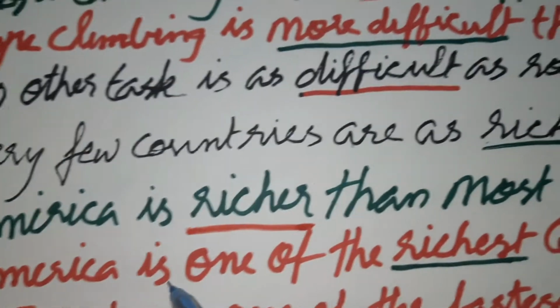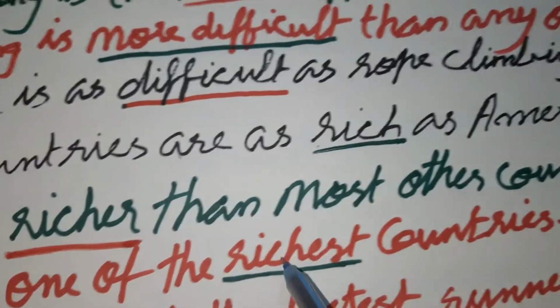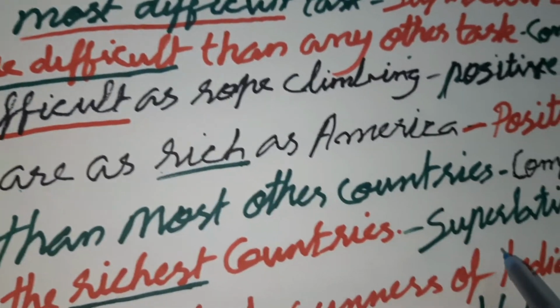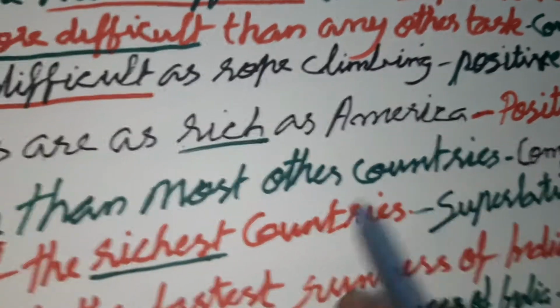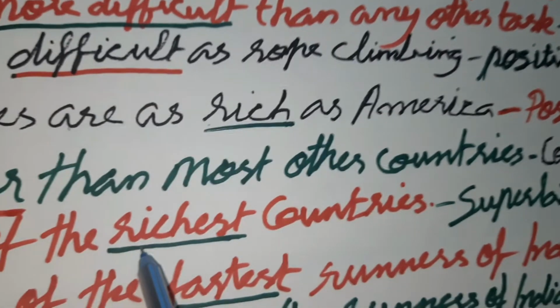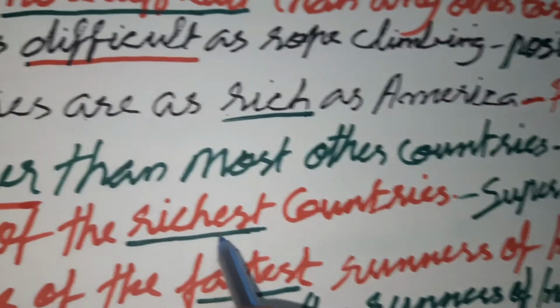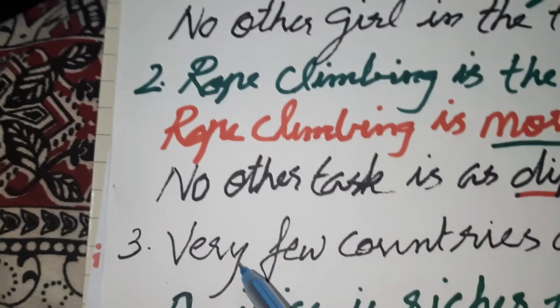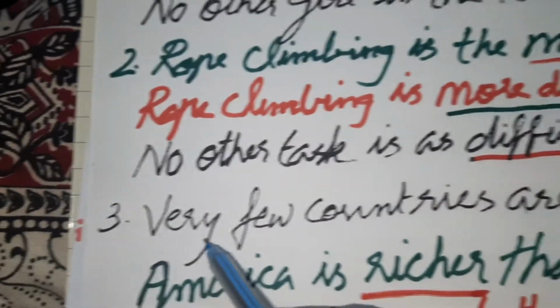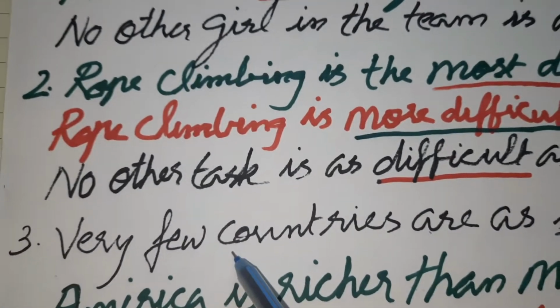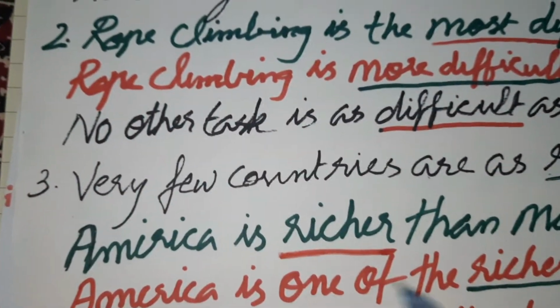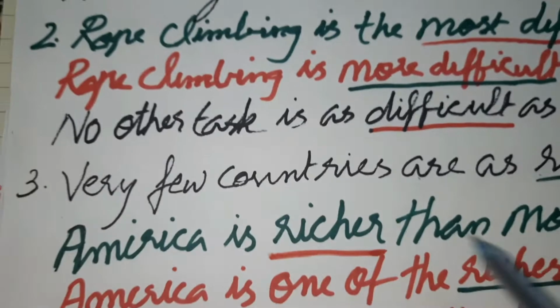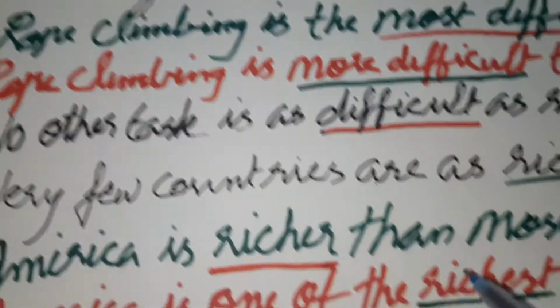America is one of the richest countries. That is the superlative form. So if the phrase "one of the" is there, one of the richest, then positive will be "very few." So start the positive with "very few countries." Then see, now rich, richer, richest.